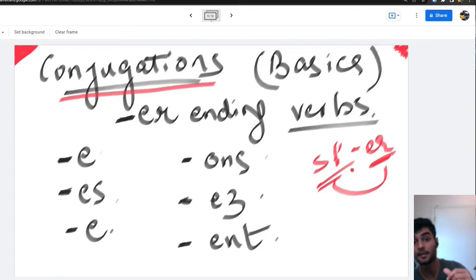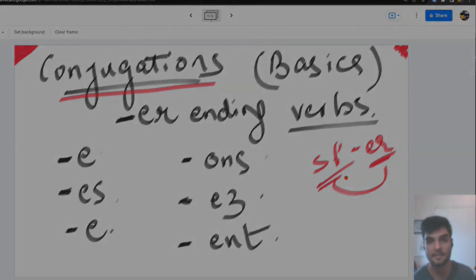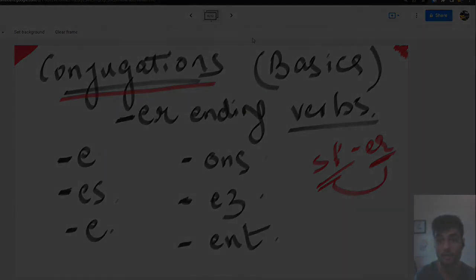It defines the tense of the verb, whether it's present, future, or past. But right now we're only covering the present, so you don't have to worry about the other ones. Okay, so these are basically what are called the conjugations of the verbs.